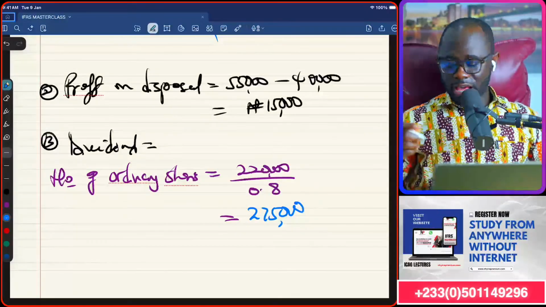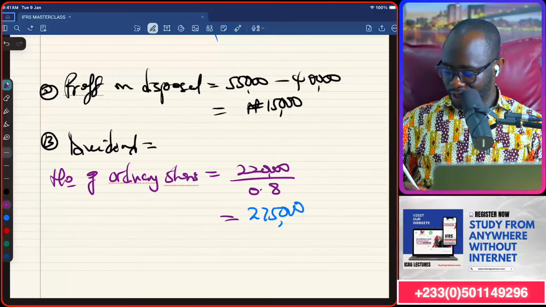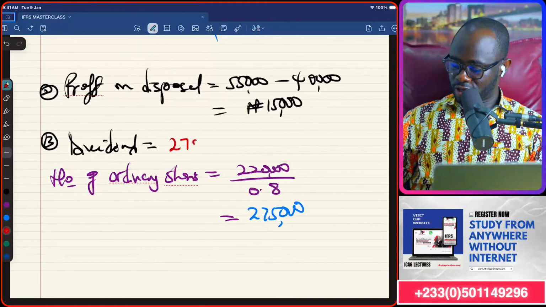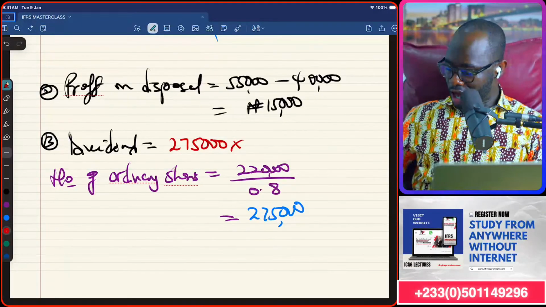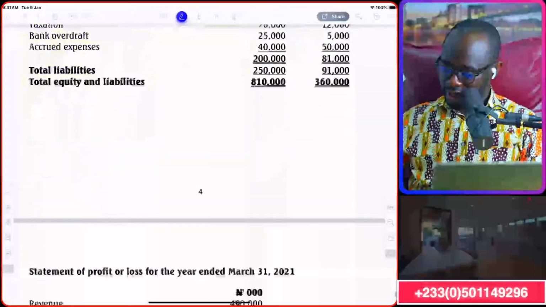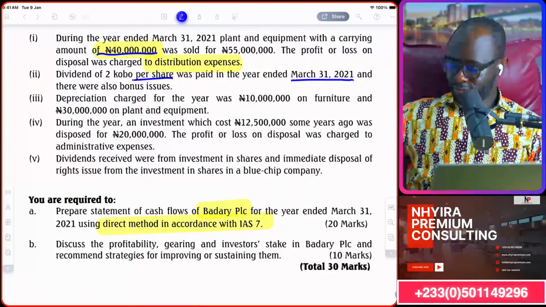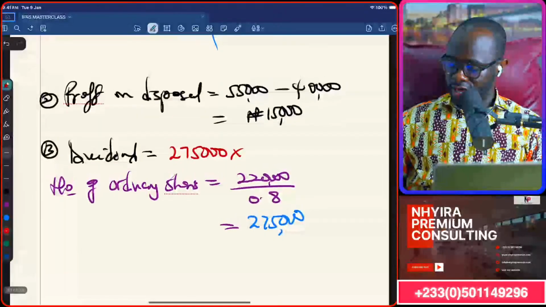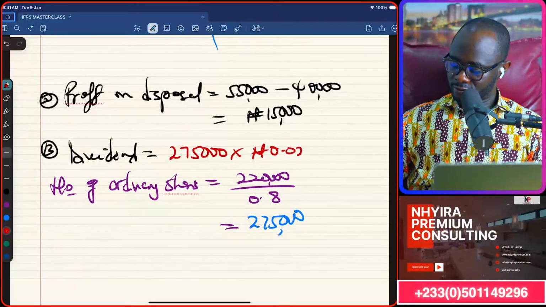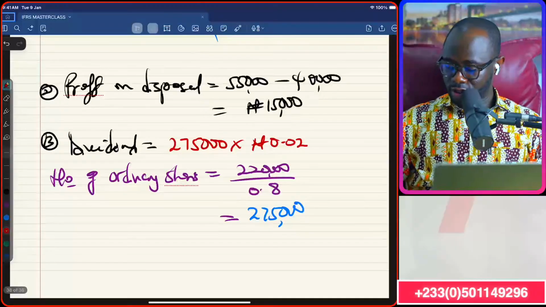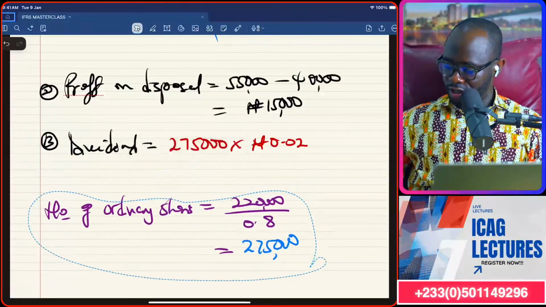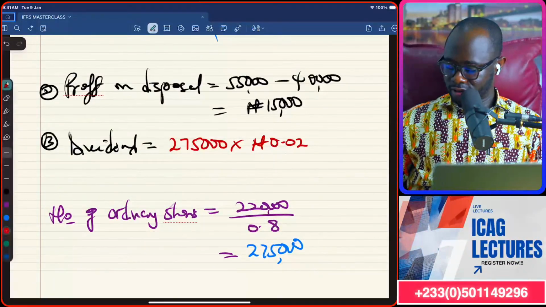So if that is the case, then our dividend will be 275,000. How much did they pay? They paid a dividend of 2 kobo. That will be 0.02 Naira. Okay? So that we can get the amount of dividend that was paid.